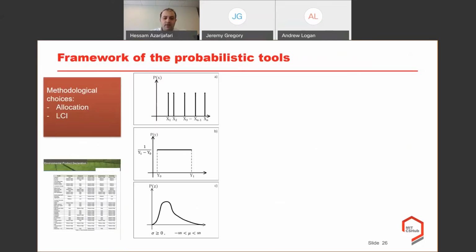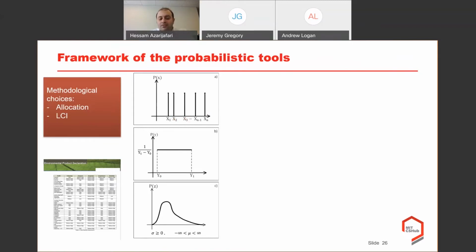So here is the model and the framework that I would like to propose for probabilistic analysis of different EPDs. First of all, we can have different inputs, but we have to first characterize all these inputs. Most importantly, here we can see that we can have different discrete choices, say different methodological choices in terms of database selections and allocation choices here for different byproducts.